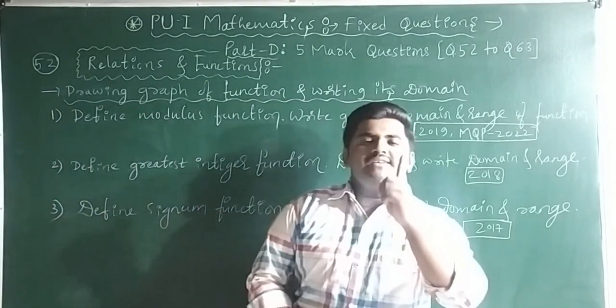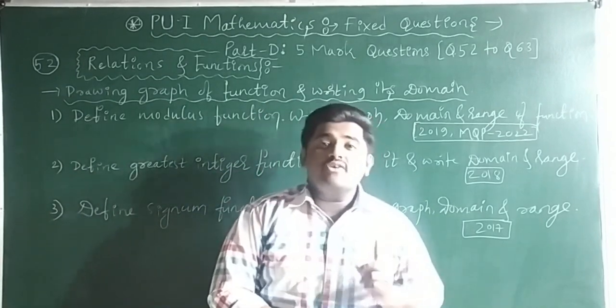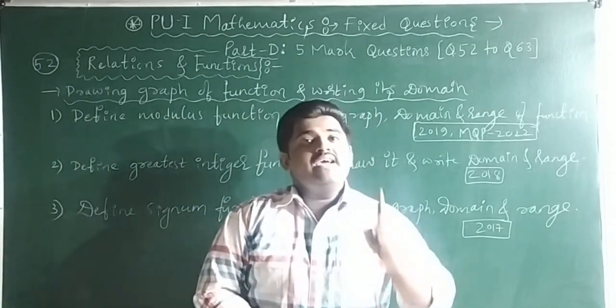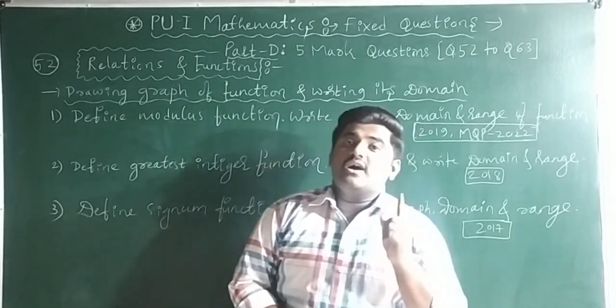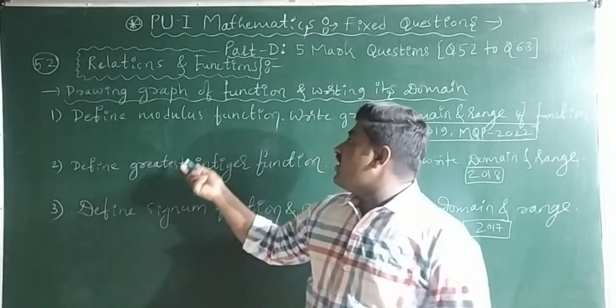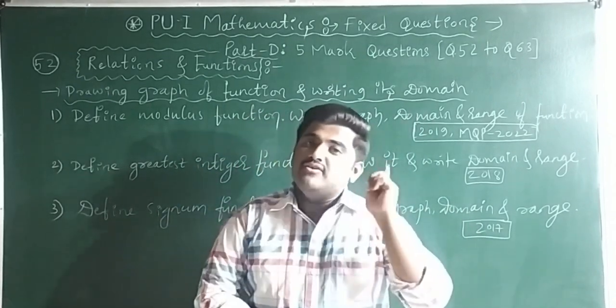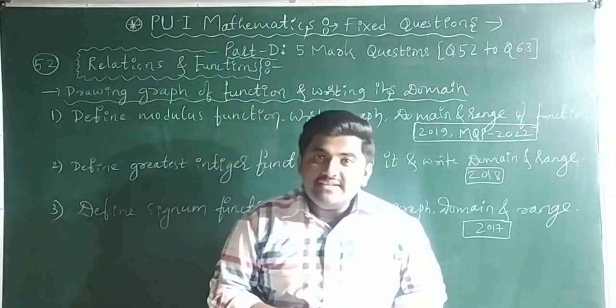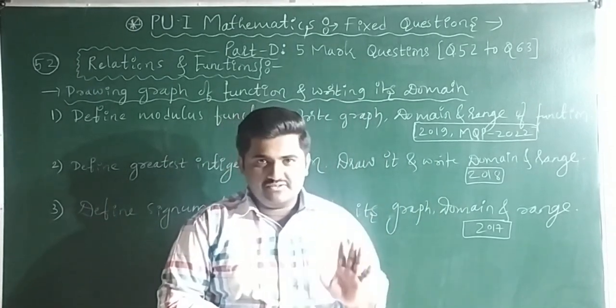Out of these three, one is fixed, question number 52. Question number 52 belongs to relations and functions only. In that, definitely they are going to ask to draw a graph of signum function or modulus function or greatest integer function. Out of these three, any one you have to draw the graph, define it, and write the domain and range. Fixed question.